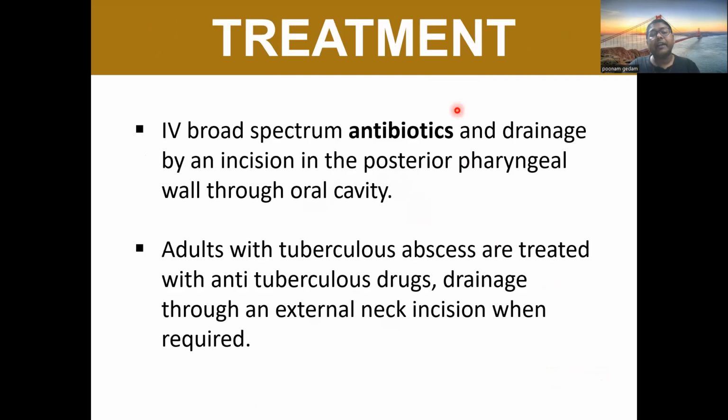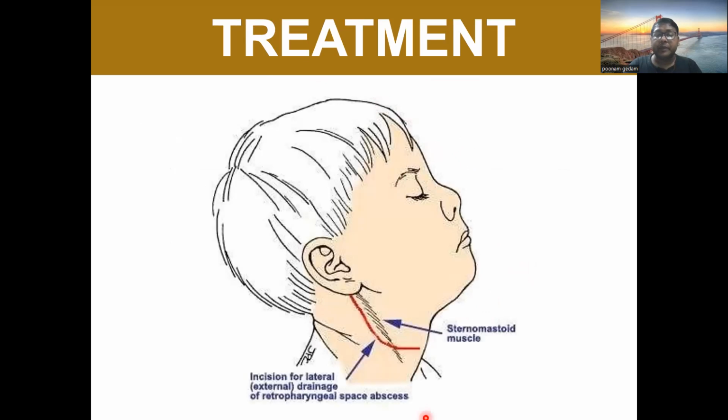So what treatment do we give? We give IV broad spectrum antibiotics and drainage by an incision in the posterior pharyngeal wall through the oral cavity. Adults with tuberculous abscess are treated with antitubercular drugs, draining through an external neck incision when required. Tubercular abscess we drain externally. The incision for lateral external drainage of retropharyngeal abscess is given in a J shape.